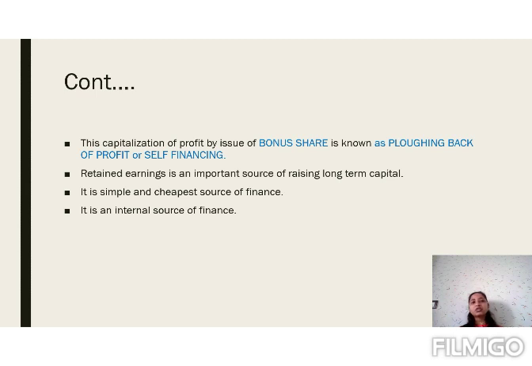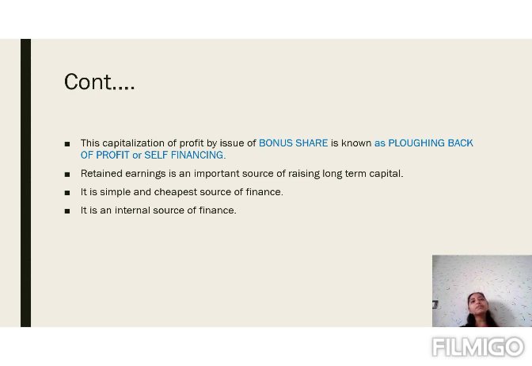This capitalization of profit by issue of bonus shares is known as plowing back of profit or self-financing. The company can use this retained earning for the expansion of the business and for the modernization of the business. So when the company is reinvesting this profit in the business, it is called plowing back of profit or self-financing. Retained earning is an important source of long-term finance.